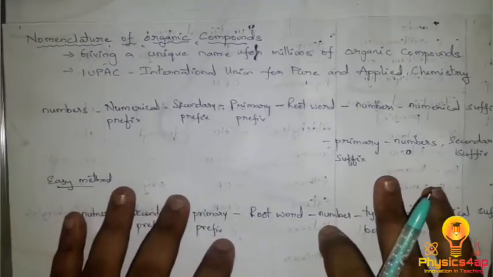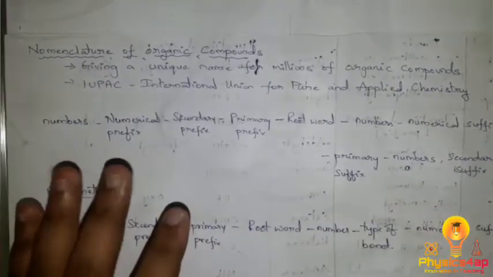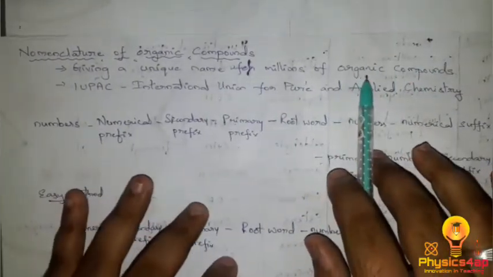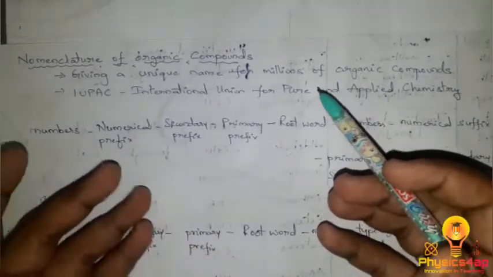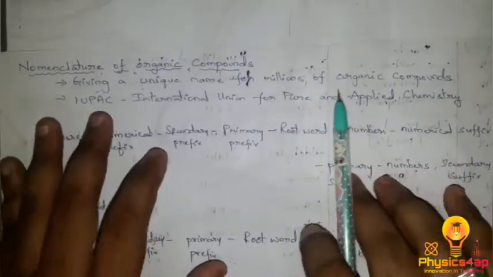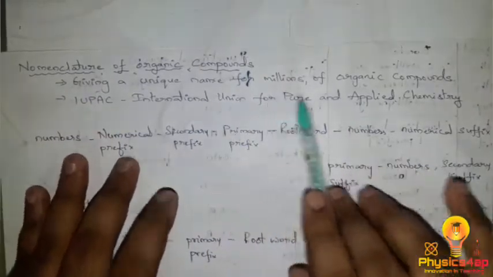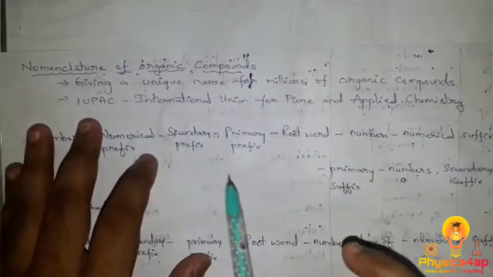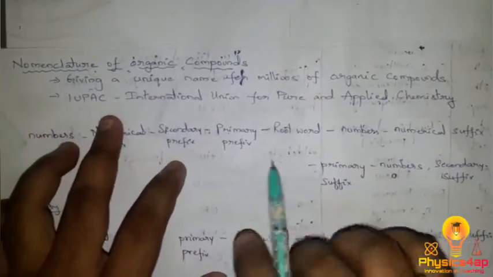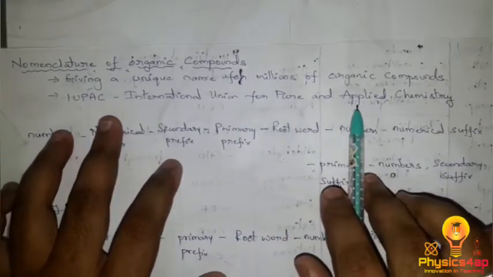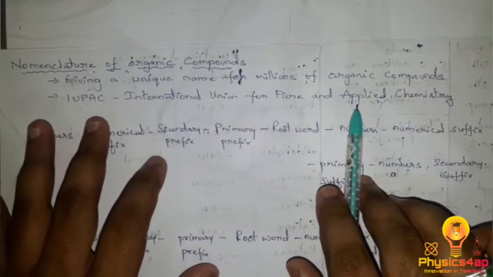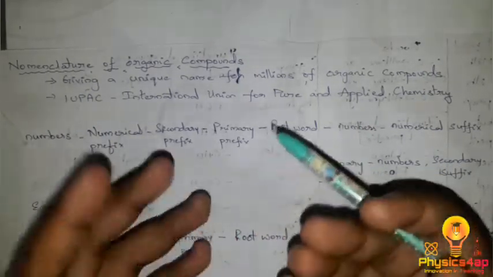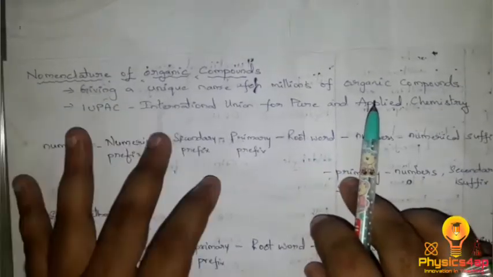So what is nomenclature? Nomenclature is a process of giving a unique name to millions of compounds. Not only for organic compounds, it can be given for inorganic compounds also. Nomenclature was designed by the IUPAC, the International Union for Pure and Applied Chemistry. The IUPAC has given a standard process of giving a name to compounds. That is called nomenclature.